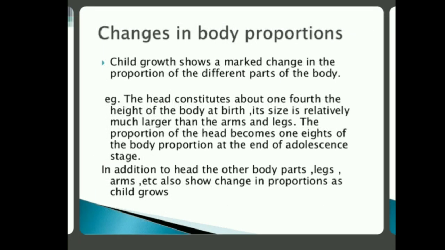Okay, then changes in body proportions. Body proportions mean the proportion of the head portion to the rest of the body. For example, the head constitutes about 1/4 of the height of the body at birth. The head is very large compared to the other parts of the body at the time of birth, that is 1/4. But this proportion becomes 1/8 at the end of the adolescent stage. In addition, the head and other parts, legs, arms etc. show changes in proportions as the child grows.